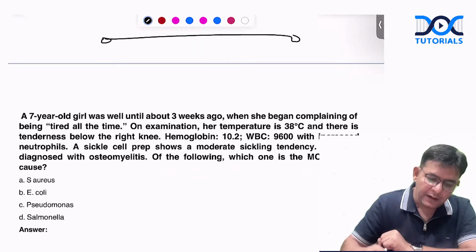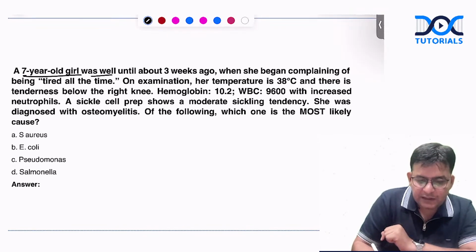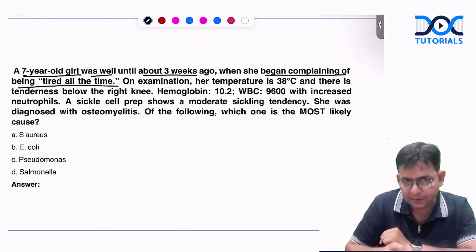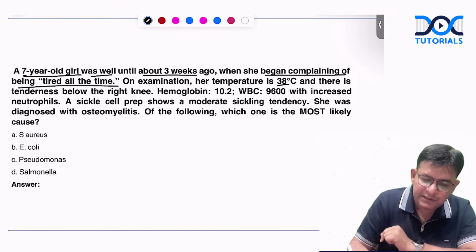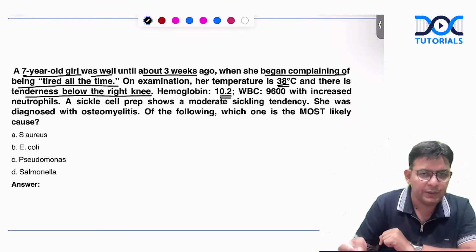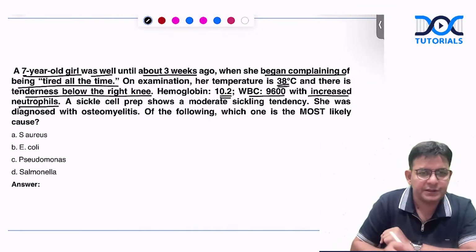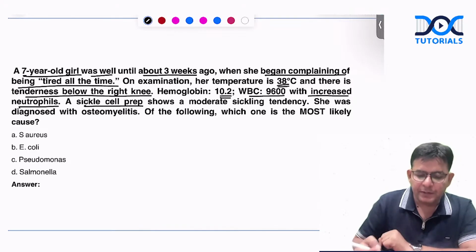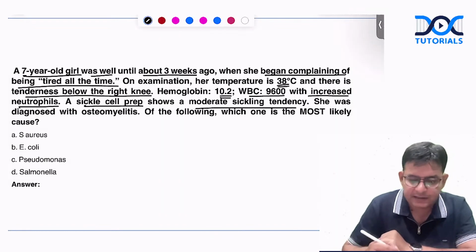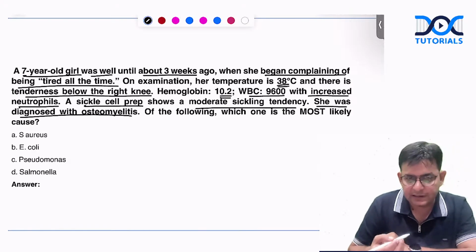Now coming to this: a 7-year-old girl was well until about 3 weeks ago. She began complaining of being tired all the time. On examination, her temperature is 38. There is tenderness below the right knee. Hemoglobin is 10.2 and WBC is 9600 with increased neutrophils. A sickle cell preparation means they have done a blood smear. In that, they observed a moderate sickling tendency of the RBCs, and she was diagnosed with osteomyelitis in this particular case.